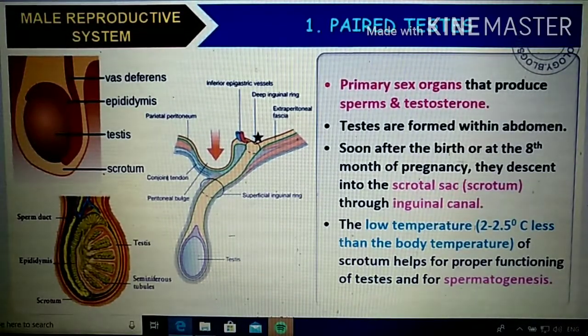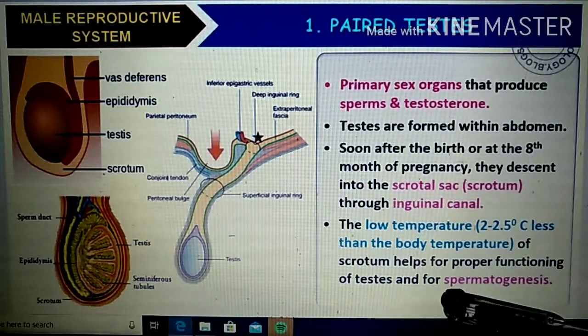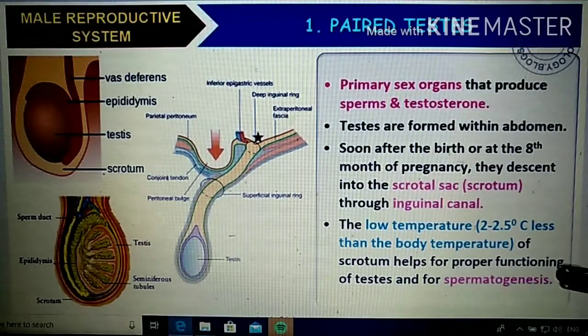So for the production, maturation and also the proper functioning of the sperm, or the testis, it needs a lower temperature. That's why it is situated inside the scrotal sac. Here you can see that the lower temperature of the scrotum helps the proper functioning of the testis and spermatogenesis.